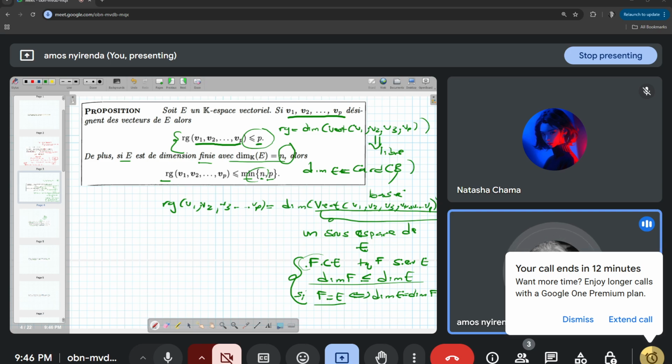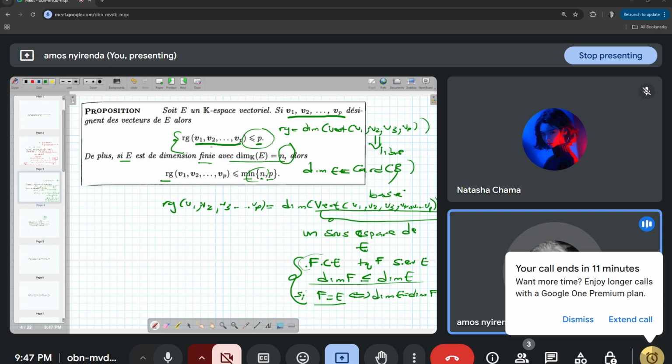And then for the second one, for n, we know that vect is un sous-espace vectoriel de E. If you apply what I've written at the bottom here, you see that the dimension of this vect is less than or equal to the dimension of E. So meaning the dimension is less than or equal to n, because vect est un sous-espace vectoriel de E. Now, the rho has to satisfy the first condition and the second condition.